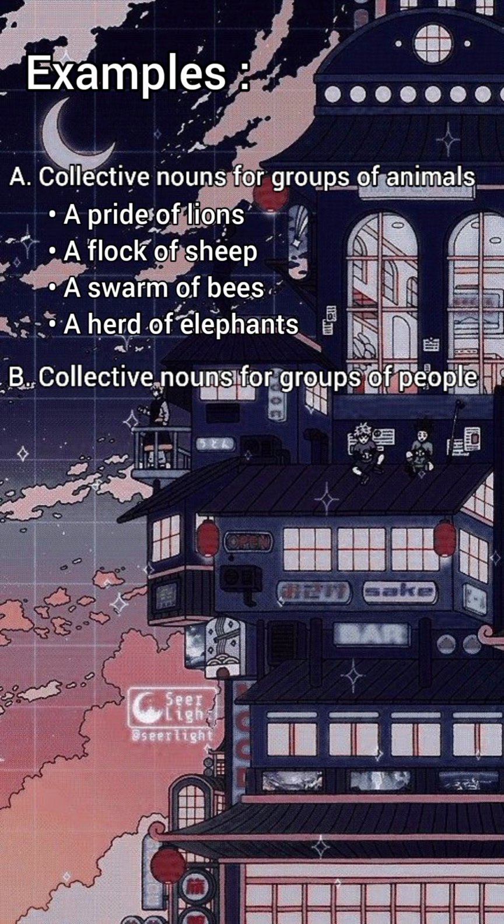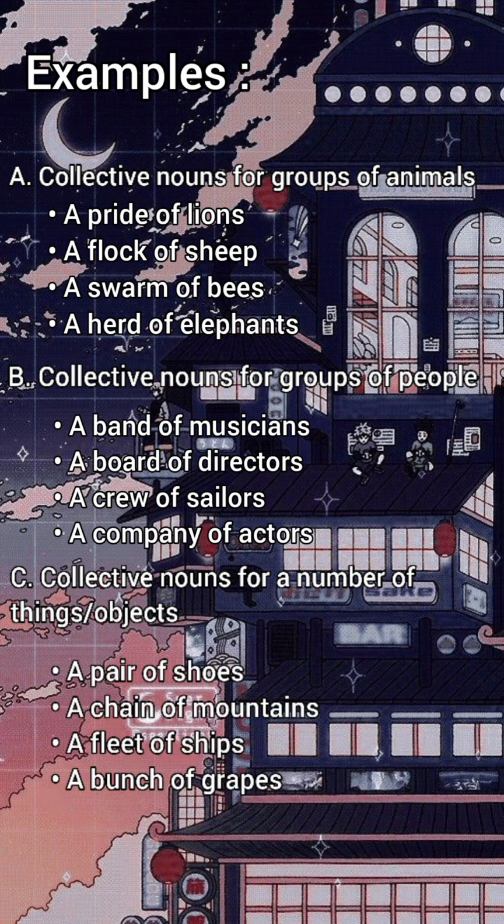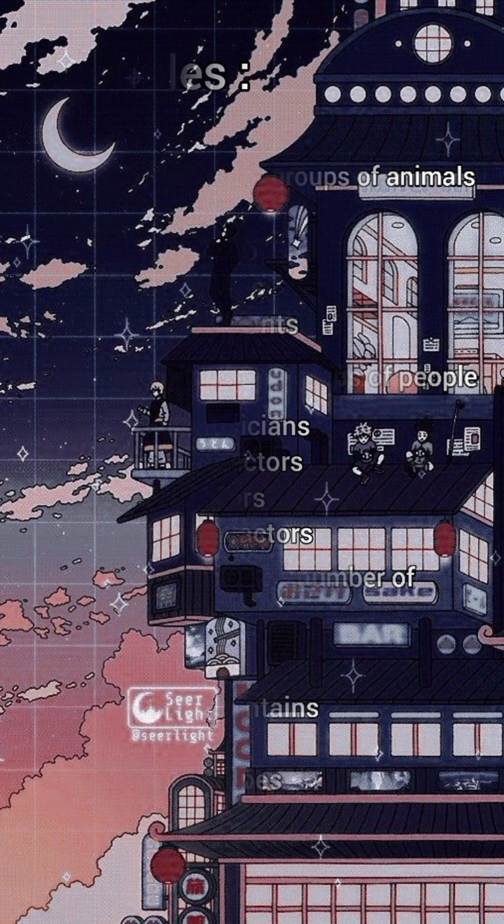Collective nouns for groups of people, a band of musicians, a board of directors, a crew of sailors, a company of actors. Collective nouns for a number of things or objects, like a pair of shoes, a chain of mountains, a fleet of ships, a bunch of grapes.